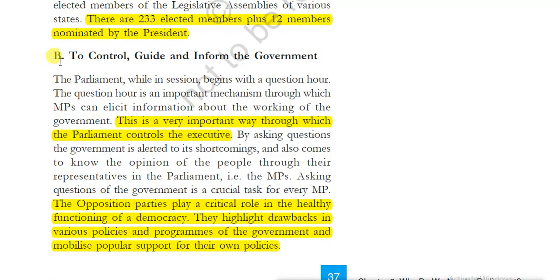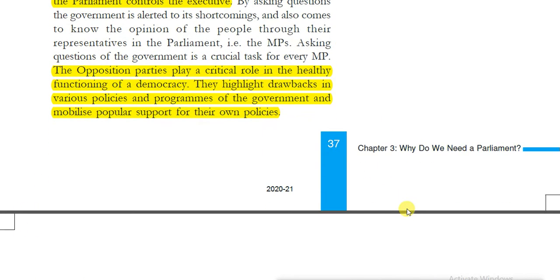Now the second category, to control, guide and inform the government. This is a very important way through which the parliament controls the executive. So this is simple: by asking questions, the question hour. By asking questions, the executive is controlled by the legislature, that is parliament. The opposition parties play a very, very important, critical role in the healthy functioning of a democracy. They highlight the drawbacks in the various policies and programs of the government and mobilize popular support for their own policies. So this is the importance of the opposition party, right?